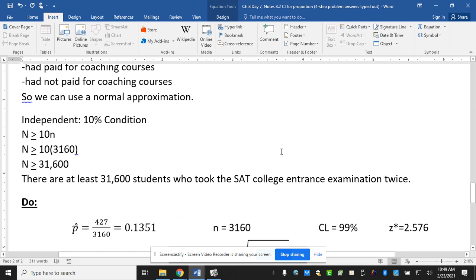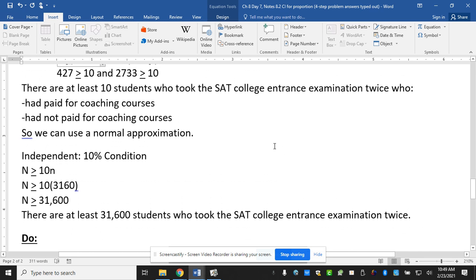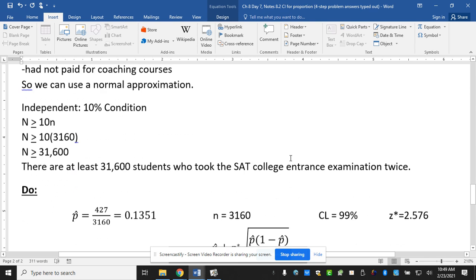Independent, 10% condition. This part, y'all are pretty good at this. There are at least 31,600 students who took the SAT twice. Make sure you have twice there. If you missed it before, you probably missed it there too.